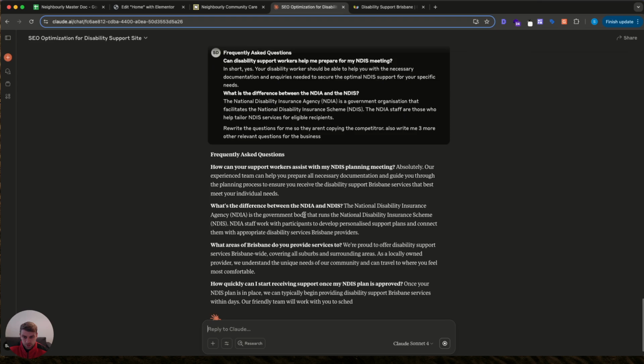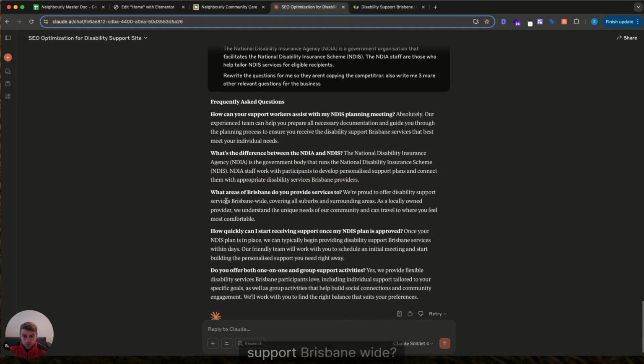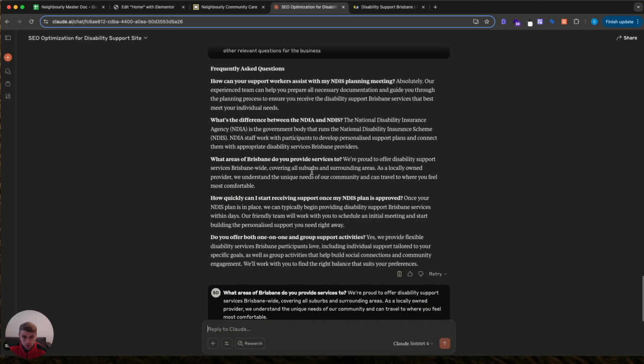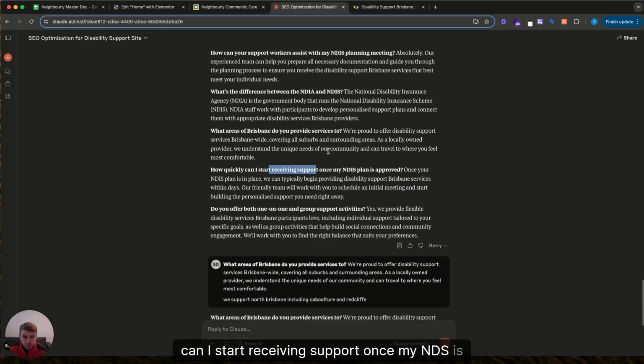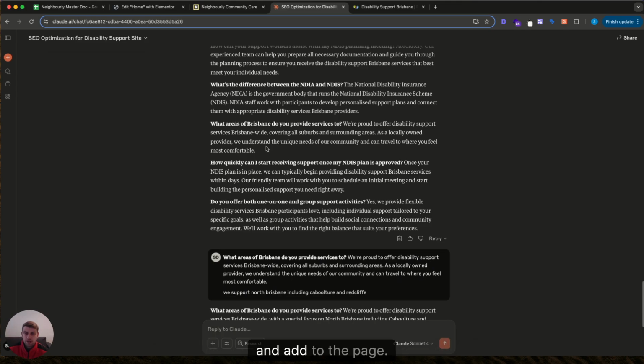What areas of Brisbane do you provide services to? Support Brisbane wide. This is incorrect, so I'll just feed this in here. We support North Brisbane, including Redcliffe. So we'll fix that up. How quickly can I start receiving support once my NDIS is approved? Do you offer? So these are some good questions that I'll now go and add to the page.